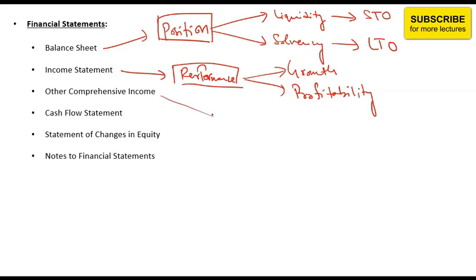Then other comprehensive income: any items which have been missed in the income statement, which are not recorded in the income statement, but lead to a change in equity or impact equity, are recorded in other comprehensive income. For example, unrealized gains or losses.